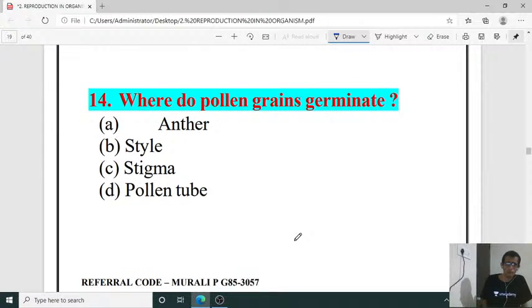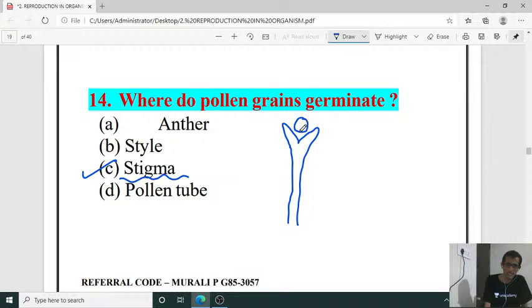Next, 14th question. Where do pollen grains germinate? In one of the previous questions, I explained this, that is nothing but the stigma. So at the stigma, we can observe the germination of the pollen grain. What is meant by germination?